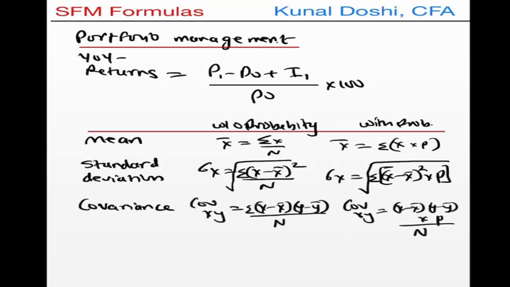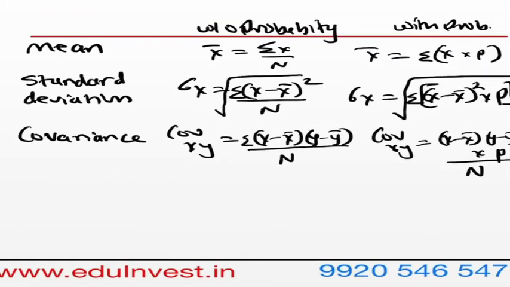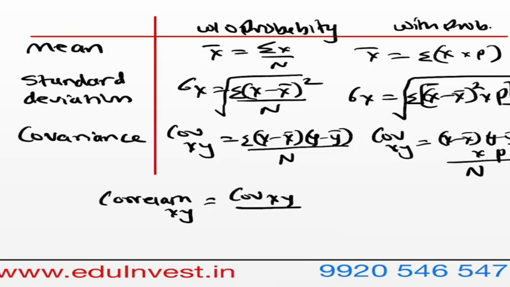What is the problem with covariance? The problem with covariance is that it has unlimited range. It goes from minus infinity to positive infinity, and that's why we also calculate the correlation. Correlation for two stocks, xy, is nothing but covariance of xy divided by standard deviation x times standard deviation y.